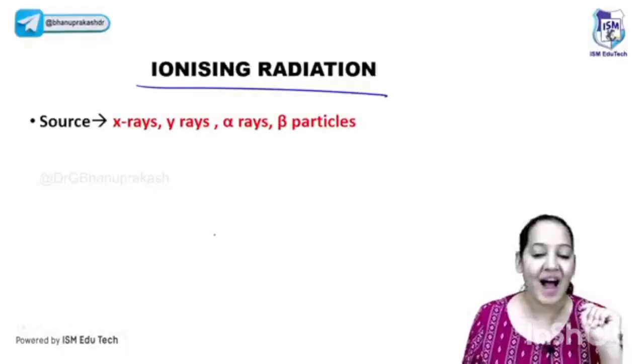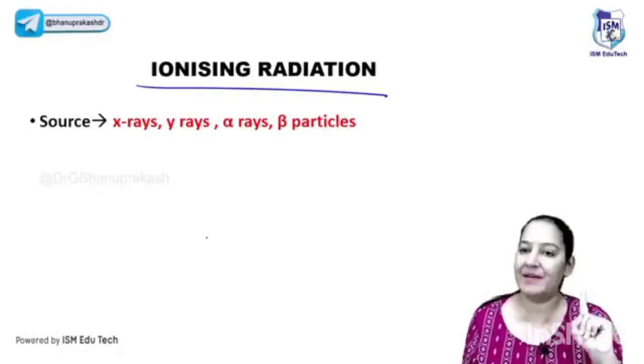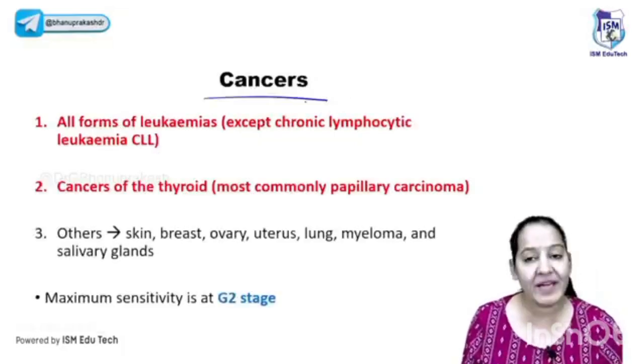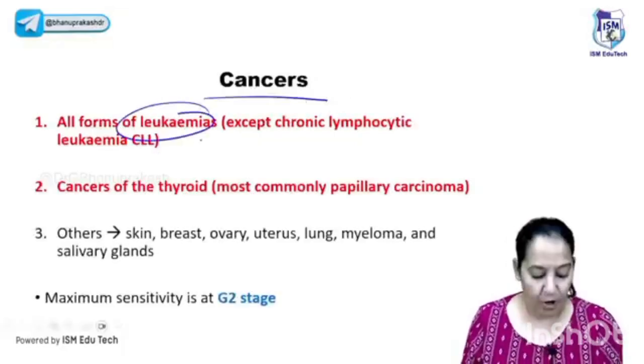The next rays are the IR rays. Are IR rays present in sunlight? No. UV rays are present in sunlight, but IR are not. The IR rays are present in X rays, gamma rays, alpha rays, beta rays. How many cancers does it cause? It causes all types of leukemia. How many types of leukemia do you know?